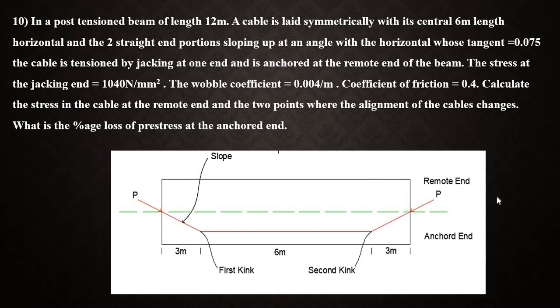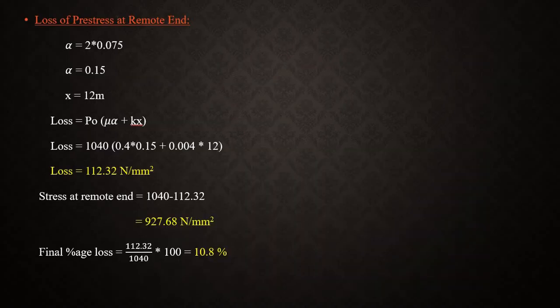So we are taking these two kinks, 2 into slope. 2 into 0.075 is 0.15. Alpha is 0.15, x is 12 meter. Substitute in the loss due to friction formula. P naught 1040, mu 0.4 into alpha 0.15 plus k 0.004 into x is 12 meter. So the loss is 112.32 Newton per mm square. This much is the loss at the remote end.